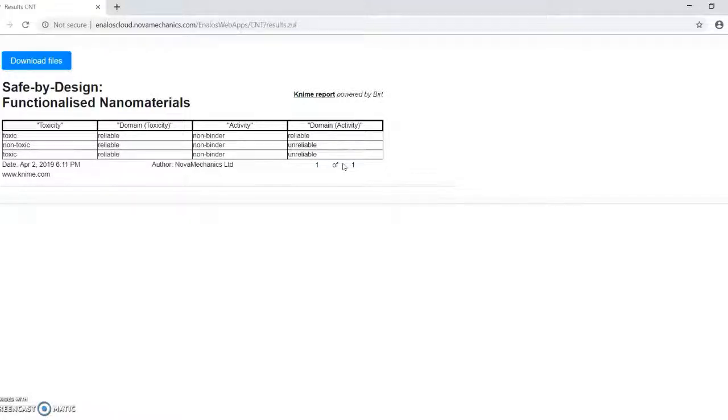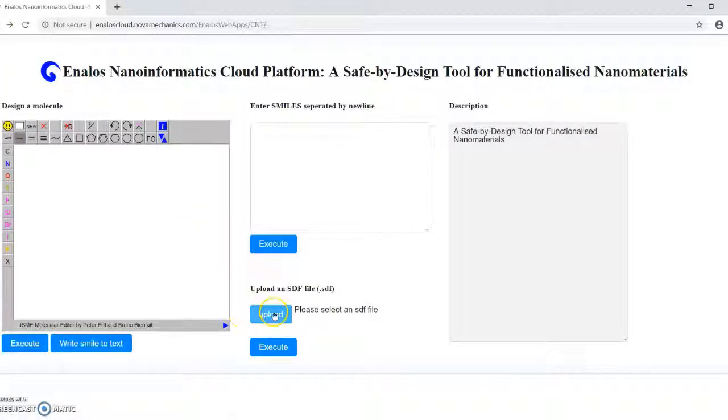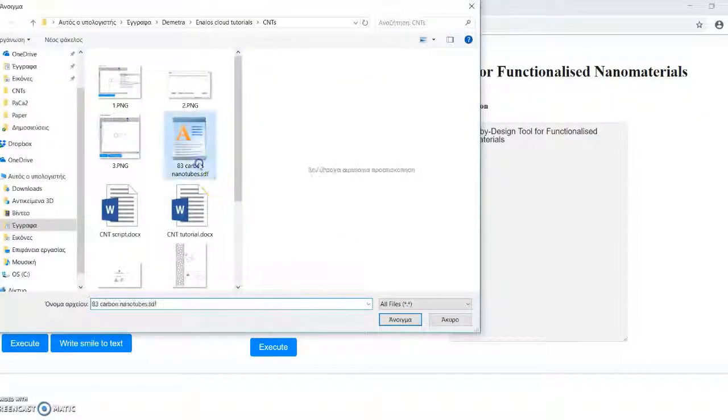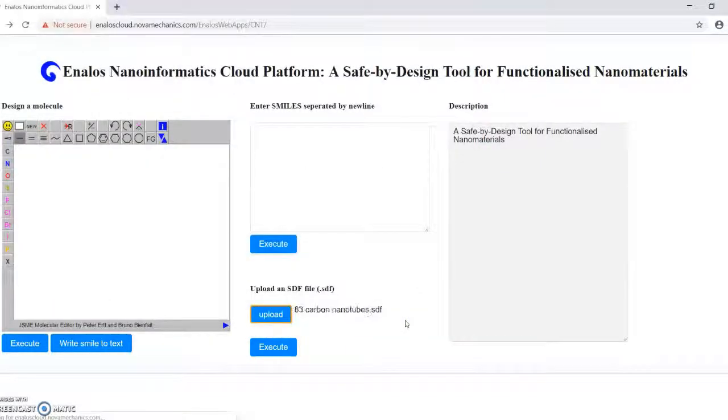Two options are available: the reliable option, which indicates a prediction within the domain of applicability limits of the model, and the unreliable option, which is a warning for a prediction out of the domain of applicability of the predictive model. Finally, the user can select and import a SDF file with several structures, by clicking the Upload button.